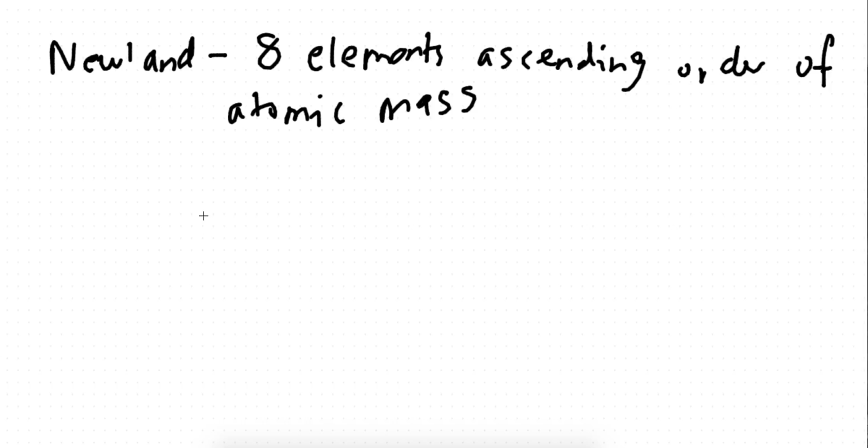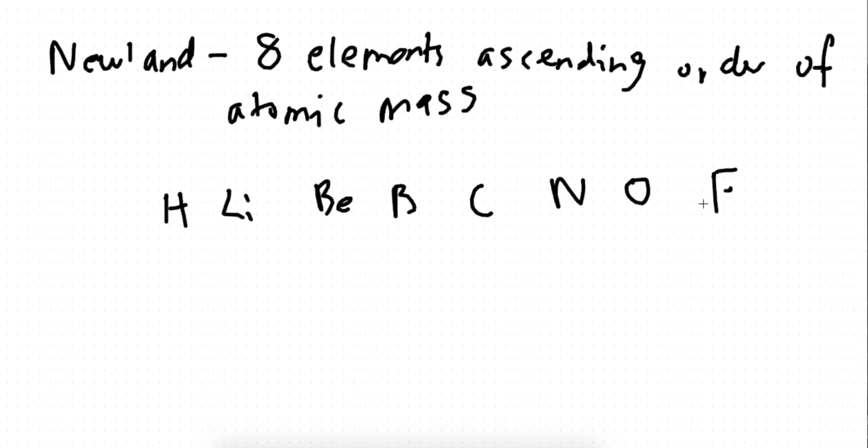So for example, I have hydrogen, lithium, beryllium, boron, carbon, nitrogen, oxygen, and fluorine. So 1, 2, 3, 4, 5, 6, 7, 8.